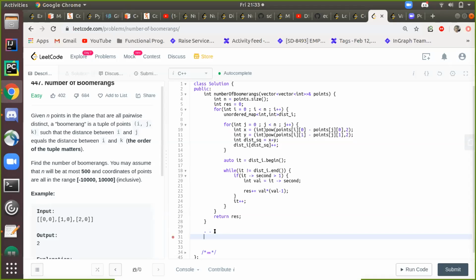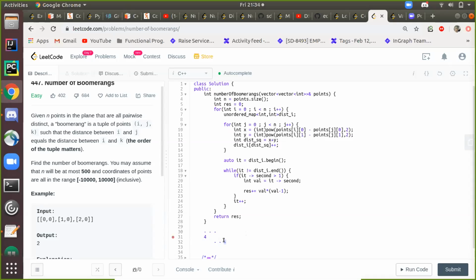For a particular point, I have four equidistant points, and basically I have to fill these three blanks, right? I have fixed my leftmost blank, this one, by the i, I mean this coordinate, which I've selected with this loop. Now I have these two blanks to fill, and for that particular distance I have four equidistant points. So this point has four options, and this point has three options. So it would be 4 into 3.